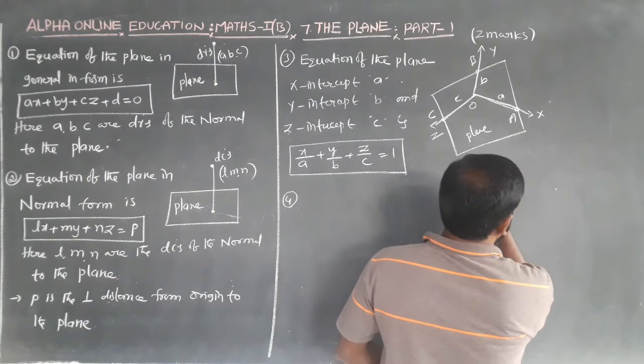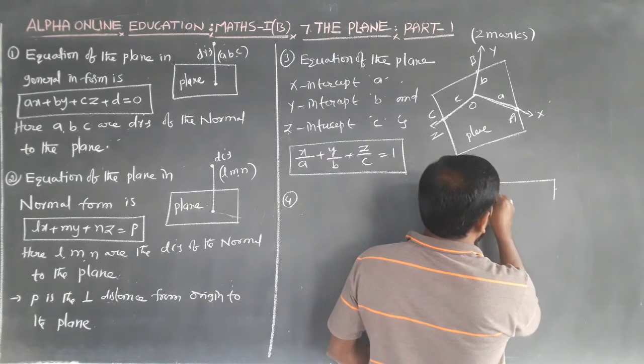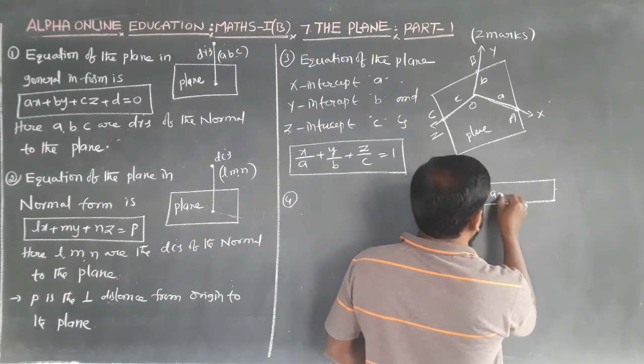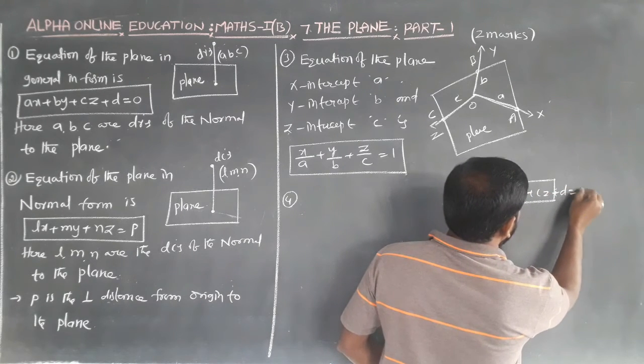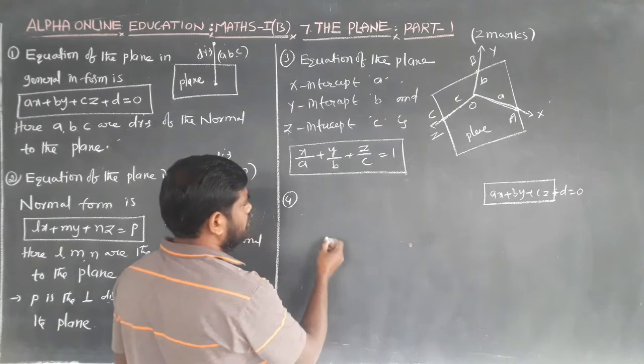Next one is, this is the plane. Equation of the plane ax plus by plus cz plus d equal to 0.